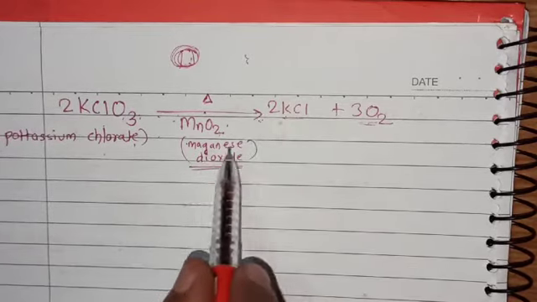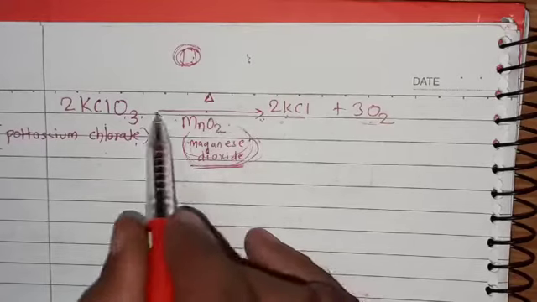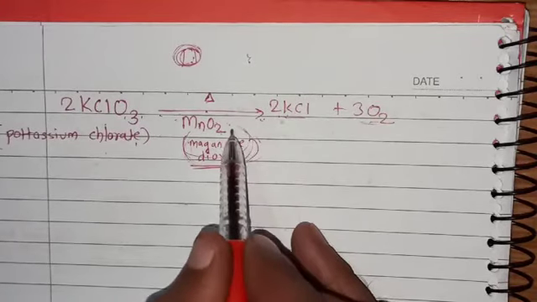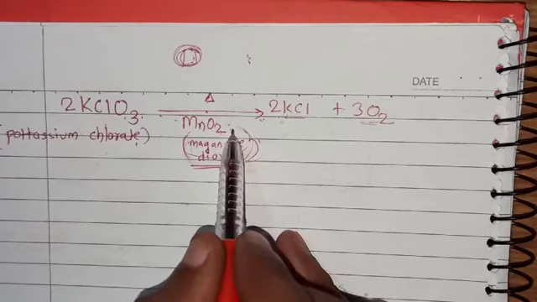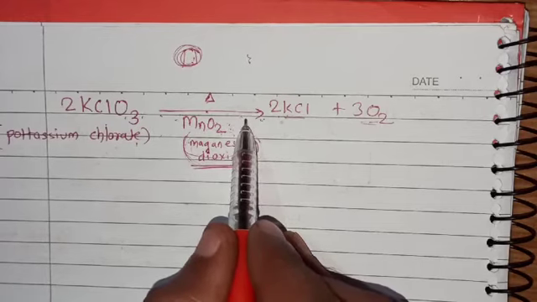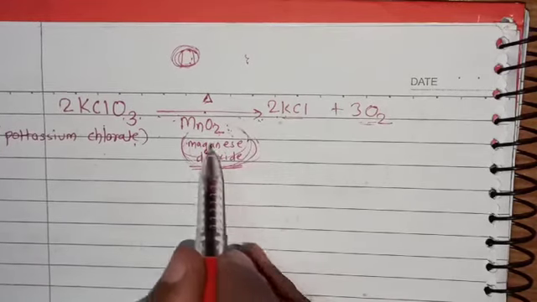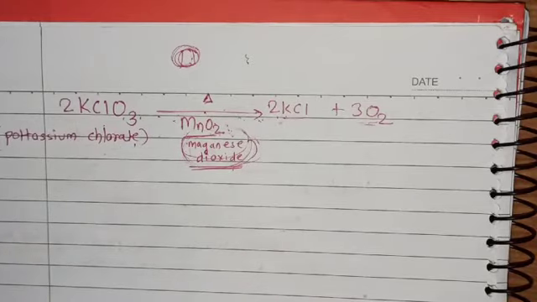Now, what is the role of this manganese dioxide here? The manganese dioxide doesn't take part in this chemical reaction, but it is changing the rate of reaction. So this manganese dioxide is the catalyst in this chemical reaction.